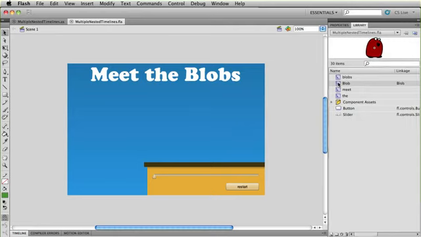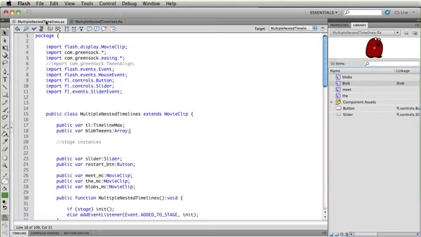What we're going to be doing is using this blob symbol in the library that has a linkage identifier of blob. And I'm going to programmatically add the blob to the stage, put it into a timeline, and then make a lot of those timelines and put them all into a master timeline. So let's go over to the existing script that I have right now.